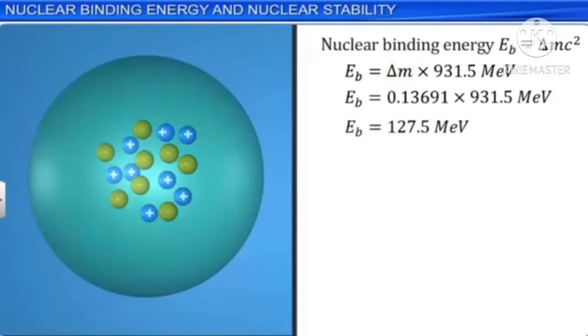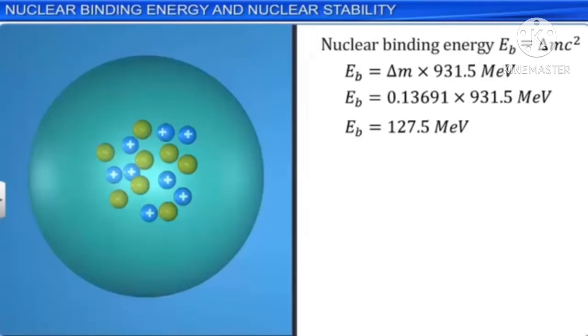The value of E_B can be obtained in joule if we take delta M in kilogram. The ratio of the binding energy to the mass number A of the nucleus is called the binding energy per nucleon or average binding energy and is denoted by E_BN.